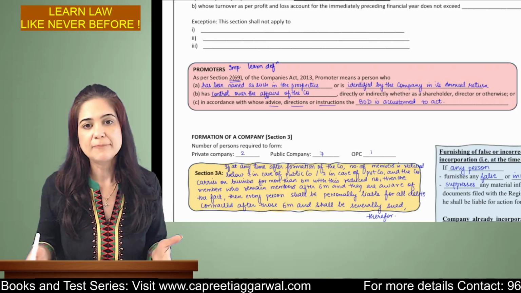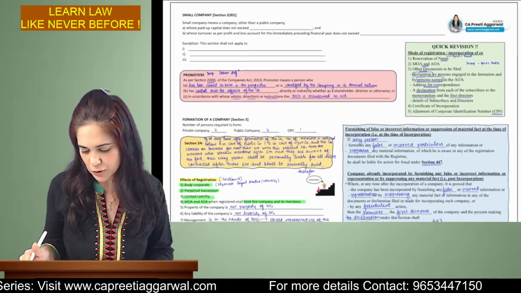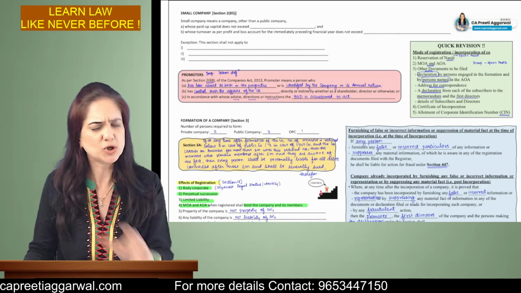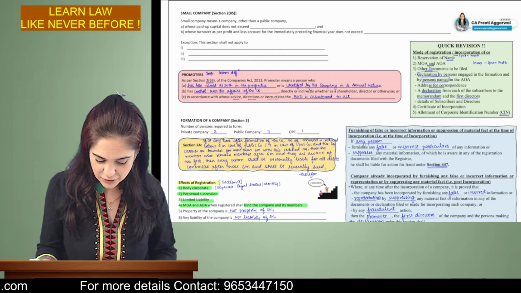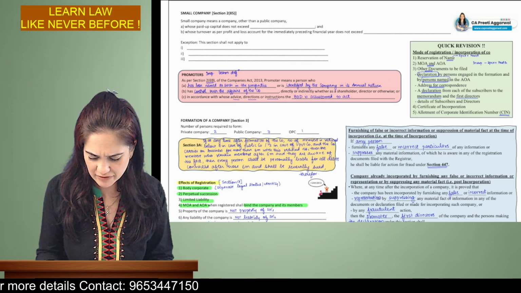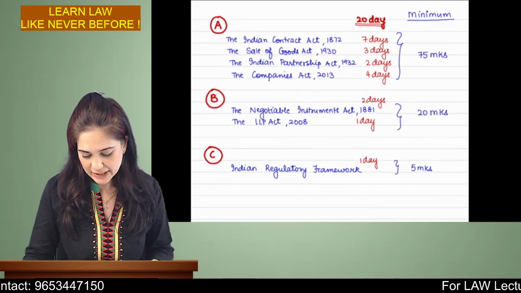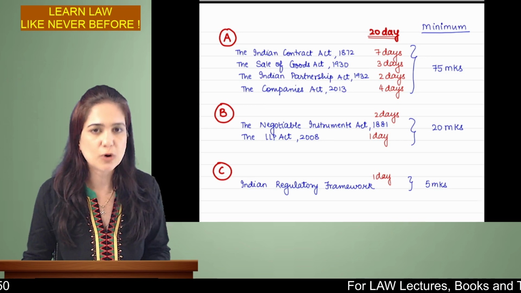This is my chart book in which I have made notes, because I also have a chart book revision batch, writing practice batch. All the links are in the description box. So you can revise from the chart book and write and practice. There is a lot of material available on my website. Please visit the website once so that you get an idea of the material that is available. In case of any query, please feel free to contact me.